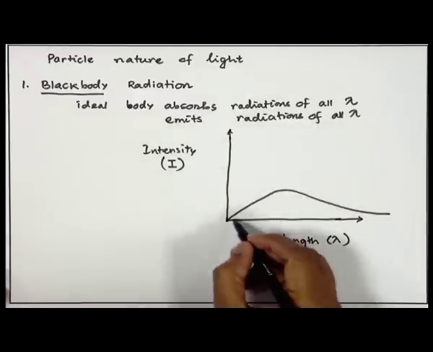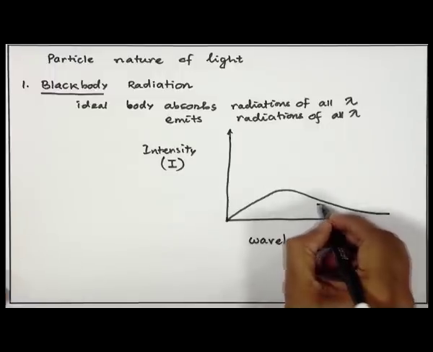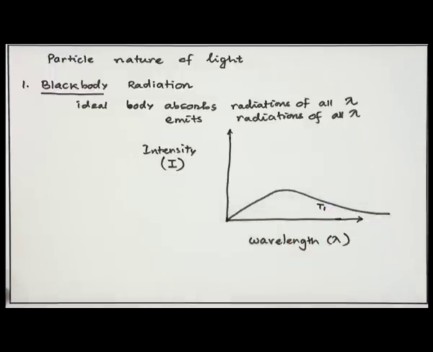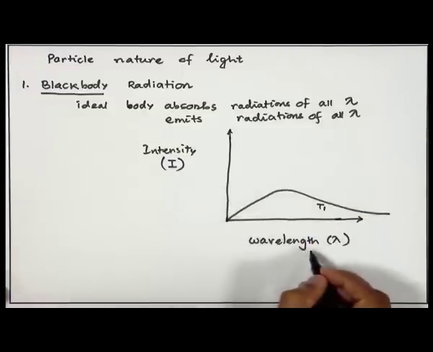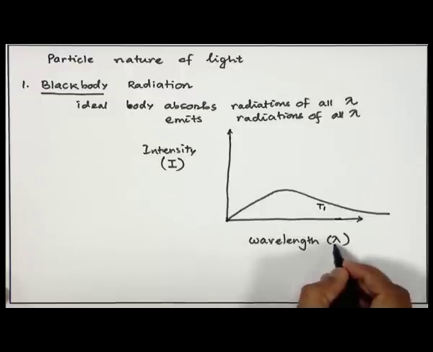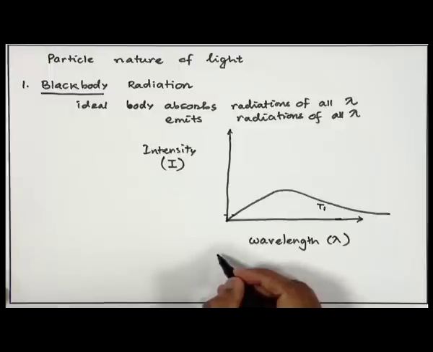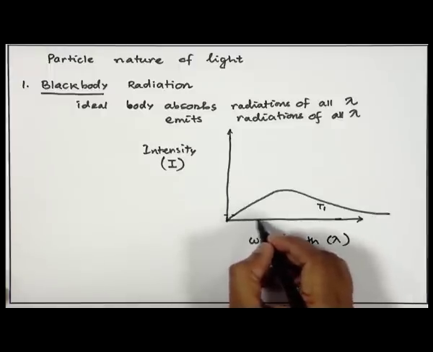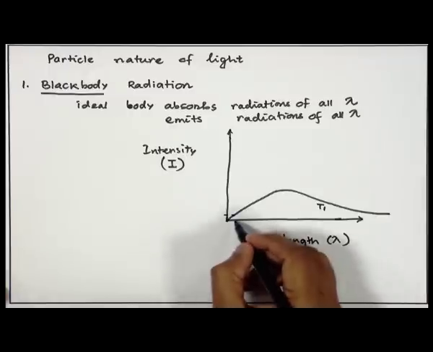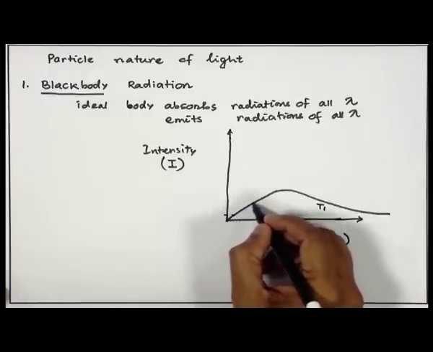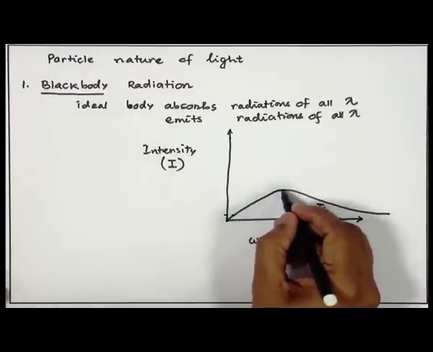This plot was obtained at a particular temperature, let us call this temperature T1. This plot tells that at temperature T1, the intensity of the radiation of wavelength lambda is this much. As we increase the wavelength, the intensity of the radiation increases up to this point.